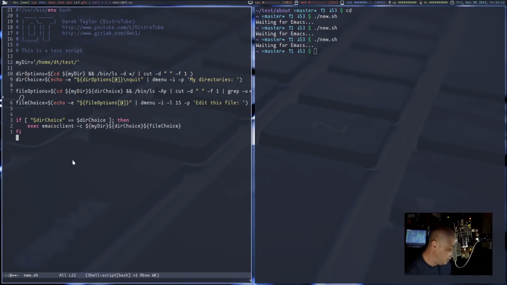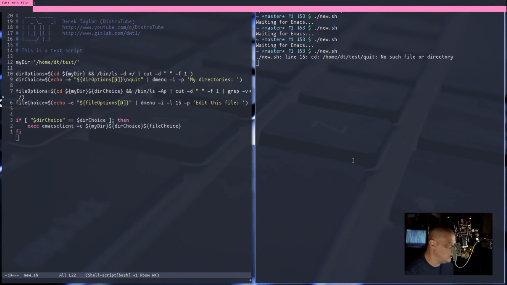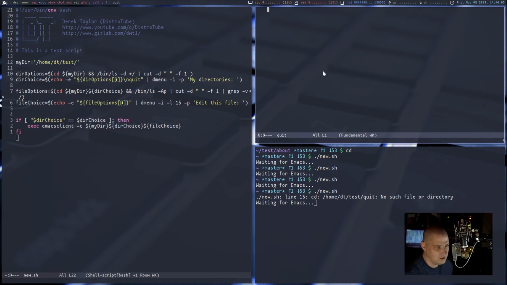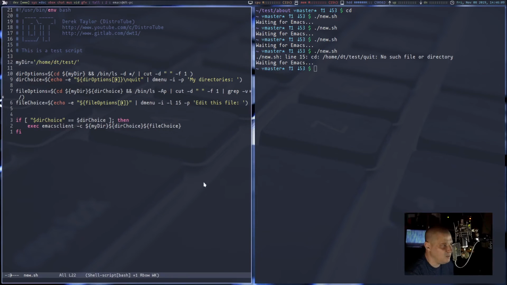And I know that may seem a little weird, but if I save that, let's see if that prints out correctly. Yeah, well, I have my 6 directory options, and then, you know, the \n quit gives me that option right there. And if I hit quit, it asks me to edit what file, because it assumes quit is a directory, and it's trying to find the markdown files in that directory. So that's still not quite there, but at least I have a listing in dmenu for quit.